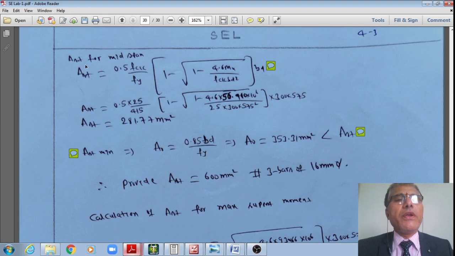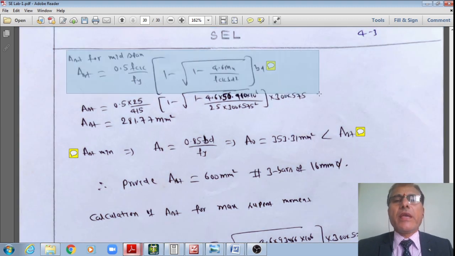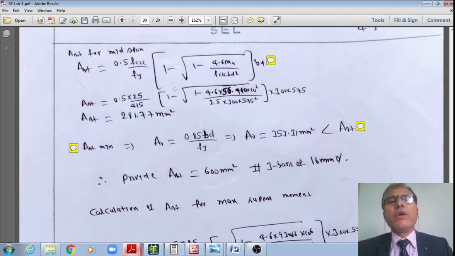However, alternatively, you can even use this equation, student, where Ast can also be given. By solving that quadratic equation, I get Ast is equal to 0.5 fck divided by fy, multiplied by 1 minus square root of 1 minus 4.6 Mu divided by fck b d squared, multiplied by b d, right? Either of the two will give the same answer.